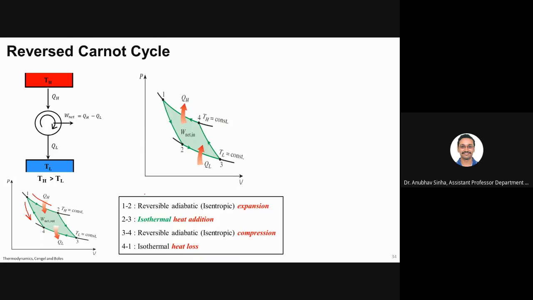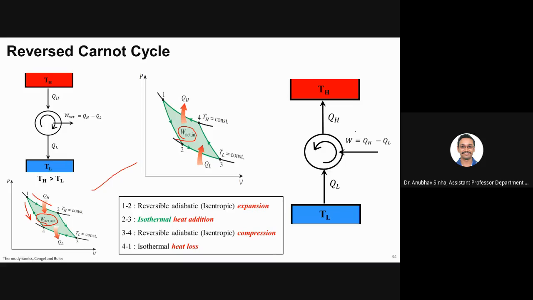The net effect is that all the processes are reversed, which you can verify from these two plots. But the more interesting effect is that earlier this cycle was producing work. We had net work as output. Now the cycle is requiring work. So the net effect of the cycle is that it requires work as an input to be run. Now you see the difference.